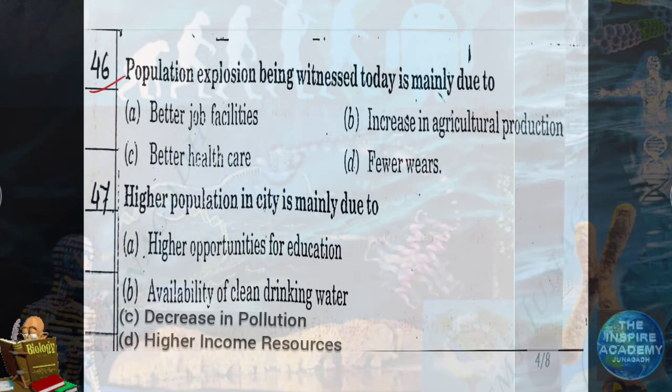Question number 46. Population explosion being witnessed today is mainly due to better health care, that is decrease in MMR, maternal mortality rate, and decrease in IMR, infant mortality rate.